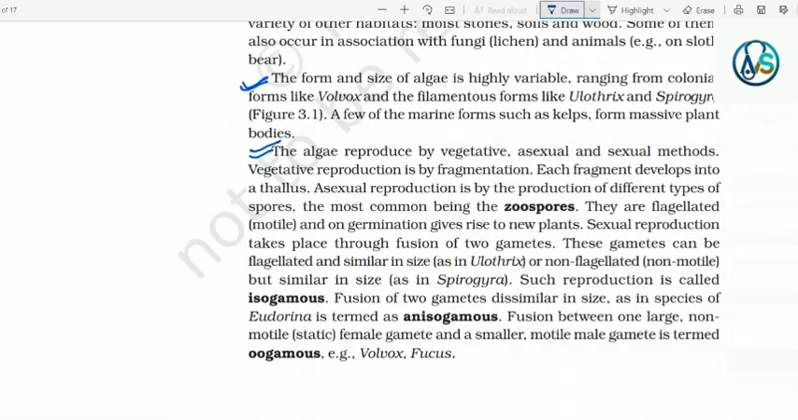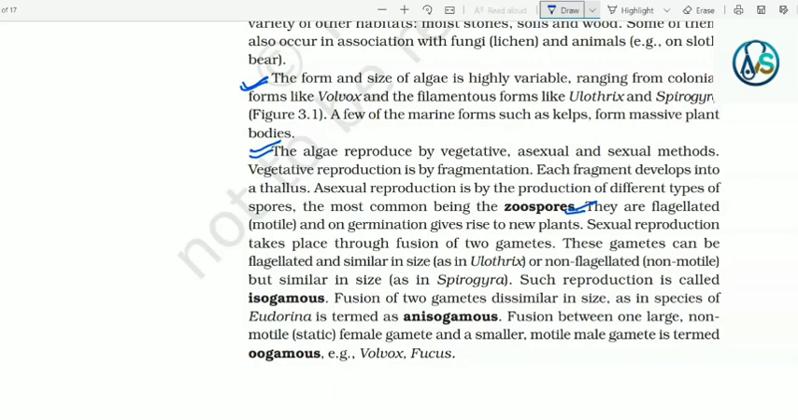The algae reproduce by vegetative, asexual and sexual methods. Vegetative reproduction is by fragmentation. Each fragment develops into a thallus. Asexual reproduction is by the production of different types of spores, the most common being the zoospore. They are flagellated, motile and on germination give rise to new plants.